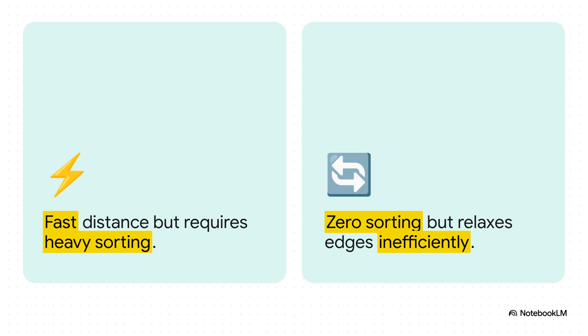Dijkstra uses that priority queue, right? Super fast at finding the minimum distance, but heavily bogged down by sorting. Bellman-Ford, on the other hand, relies on dynamic programming and requires zero sorting, but it's wildly inefficient because it just redundantly relaxes all the edges across the entire graph over and over. The brilliant insight here was realizing they could synthesize the best traits of both. They designed a recursive partitioning technique to merge them together.